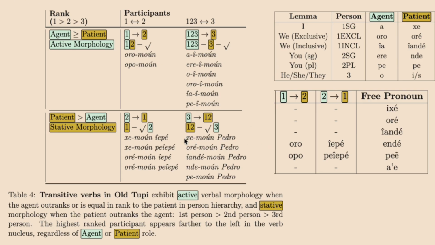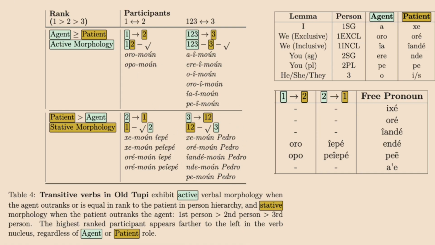So what we see is that the morphology, the state of morphology is exactly the same. The only difference is here we use the proper noun, a demonstrative or pronoun, whereas here we have these frozen pronouns. Instead of saying ende or peen, we have to say yepe or peyepe. But that's it. Otherwise, it's the same thing. And also, this can't go in the front. In the third person, it can go in the front. You can say Pedro Shemoun or Shemoun Pedro, but you cannot say Yepe Shemoun. So it's not exactly the same. There's a little bit more constrictions in the second, which is why I put it in its own box.